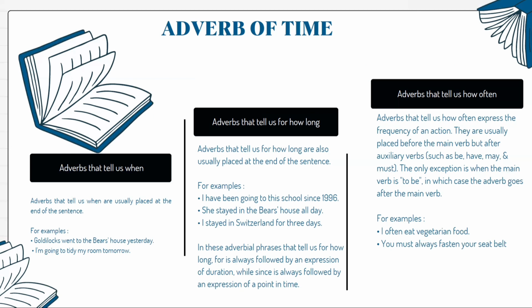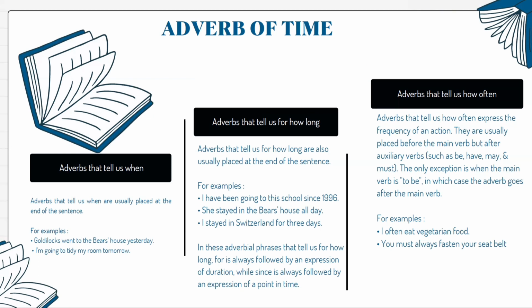The second one is adverbs that tell us for how long. Adverbs that tell us for how long are also usually placed at the end of the sentence. For example, I have been going to this school since 1996, and she stayed in the bear's house all day.